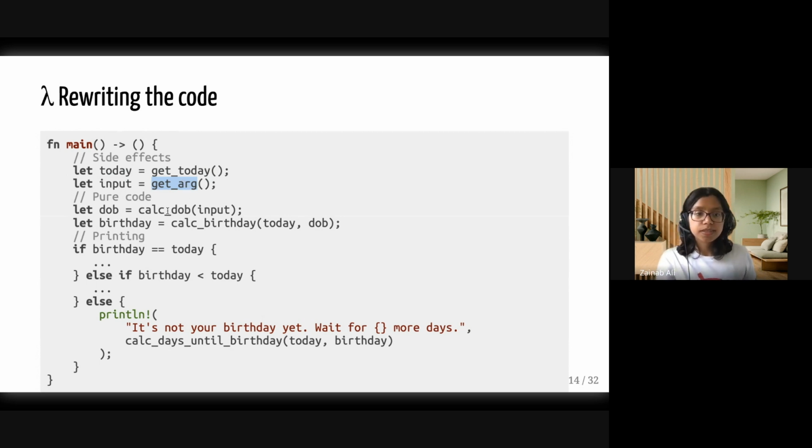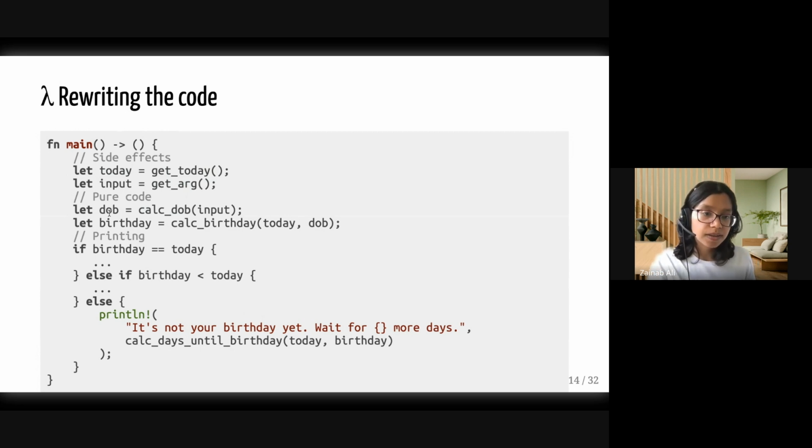What that means is that we can write some more functions. We can write a function, for instance, that calculates the date of birth from our input. And this function itself is pure. It is pure because for a given input, I can substitute calc.dob of that input with its result.